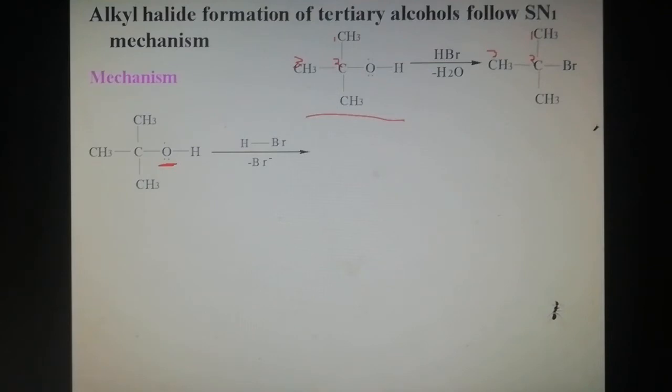In tertiary butyl alcohol, the oxygen contains a lone pair of electrons. The lone pair attracts hydrogen from hydrogen bromide. Then bromine is removed as bromide anion, so this bond pair shifts to bromine. Oxygen attracts a proton from hydrogen bromide to form an oxonium ion, a protonated alcohol.